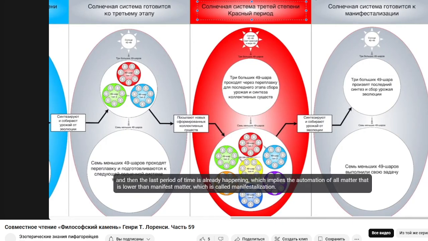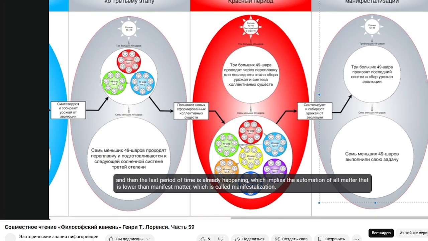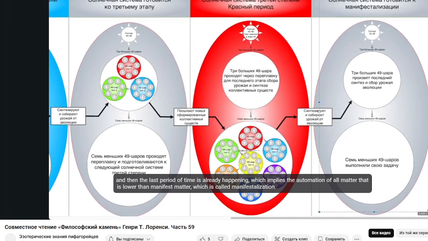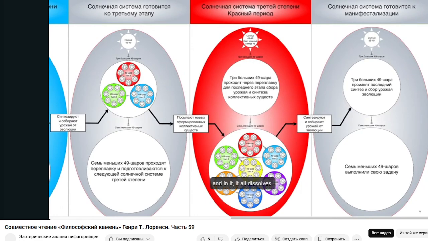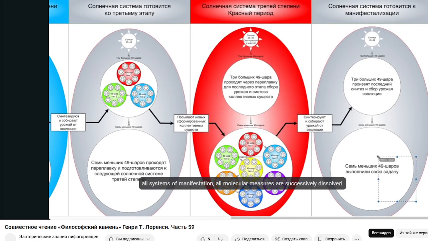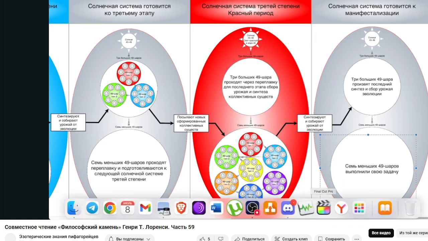And then the last period of time is already happening, which implies the automation of all matter that is lower than manifest matter, which is called manifestalization. And in it, it all dissolves. All systems of manifestation, all molecular measures are successively dissolved, from physical to higher. That's it.